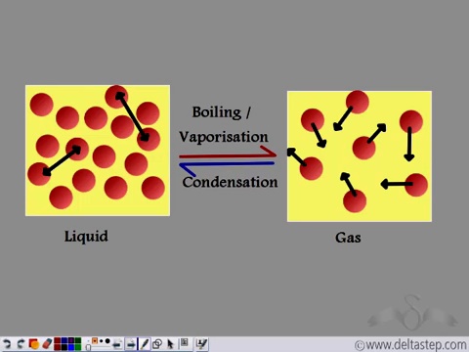So when we provide heat to the liquid sample, as we heat it, the change from the liquid state to the gaseous state is known as boiling or vaporization. When we cool the gaseous sample, or extract heat from the gas, it changes into the liquid state, and this is known as condensation.